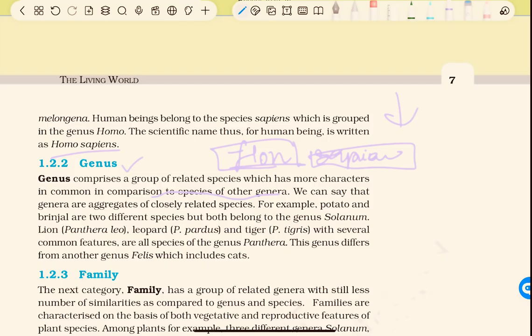For example, potato and brinjal are two different species, but both belong to genus Solanum. Lion, leopard and tiger, with several common features, are species of genus Panthera. This genus differs from another genus Felis, which includes cats.